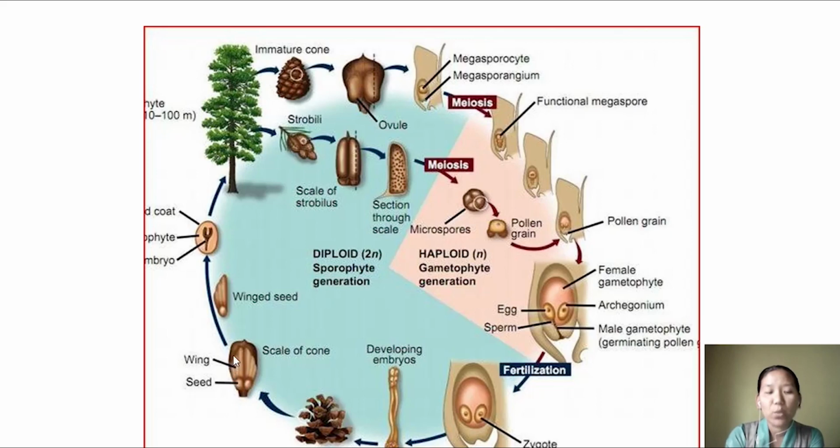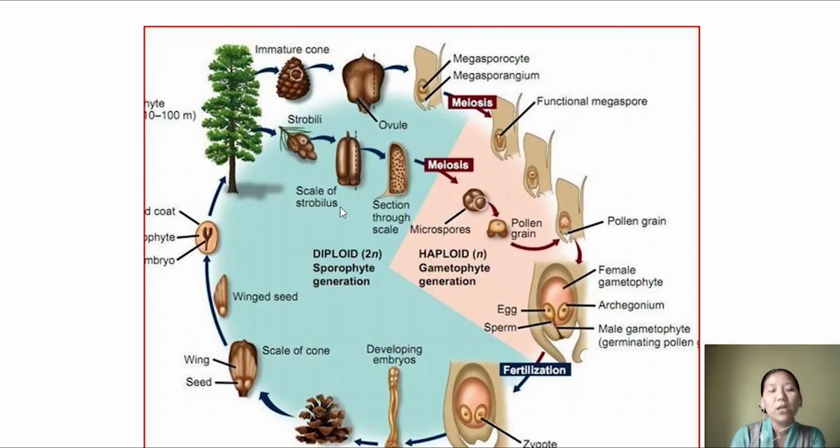Again, the seeds are winged in this case, and this winged seed helps in dispersal of the seed. This seed will have its own reserve nutrient, and a covering that provides protection. And once it gets a proper medium, it will germinate to produce a whole plant. So this is about the life cycle.